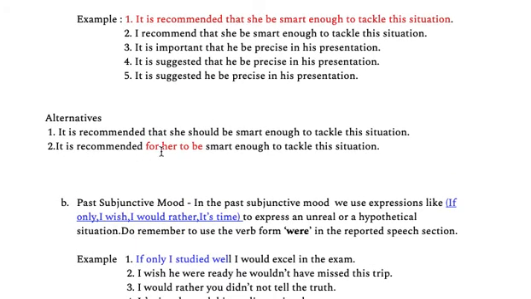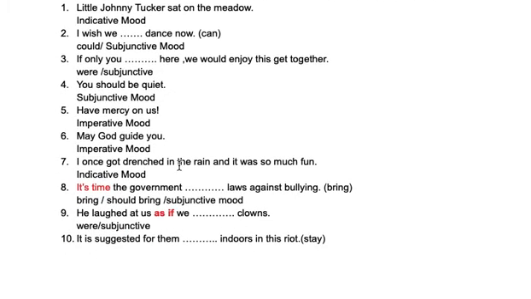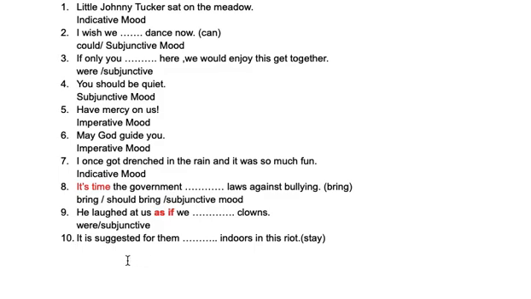It is recommended for her, then right before the verb form you use to. So you can say it is suggested for them to stay indoors in this riot. And what could be the type of mood? Of course, subjunctive mood. So I think this lesson helps you to understand the concept of mood and its types.